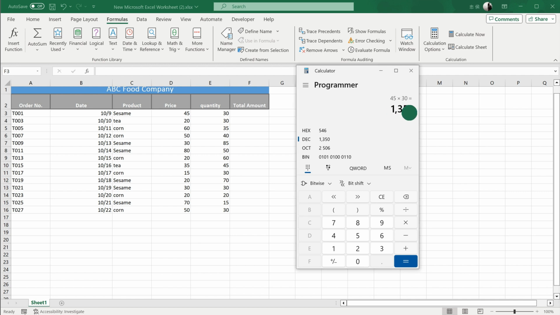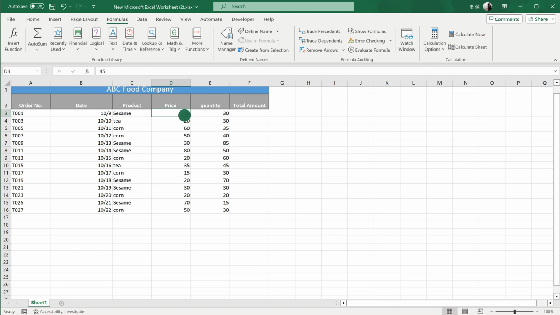The Excel formula is very similar to this calculation. The only difference is that we need to put the equals symbol at the very beginning of the values. In addition, we also need to replace the price and quantity values with their reference positions, that is, replace the 45 in the unit price column with D3, and replace the 30 in the quantity column with E3. This way we can witness Excel's amazing computing power later.